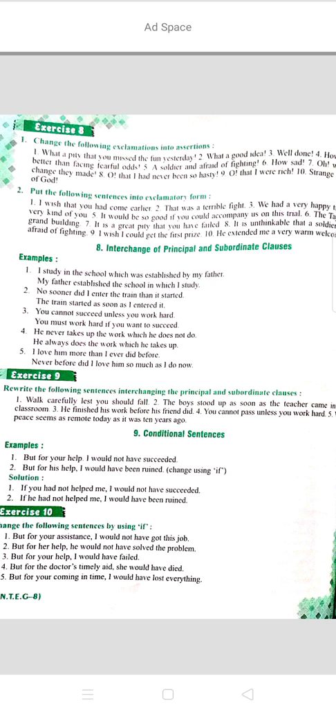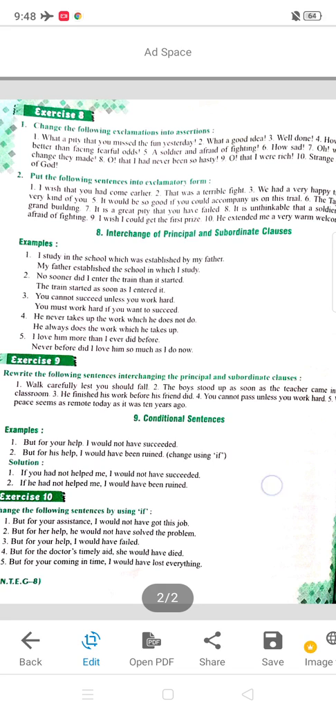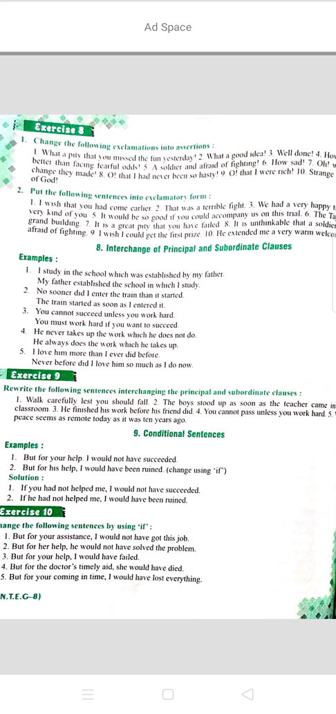Or second, you could see, you cannot succeed unless you work hard. Simply, you cannot succeed is your principal clause, that is not depending on any clause, an independent clause. But unless you work hard is your subordinate clause. So how will you interchange? You must work hard if you want to succeed. The exercise is given, with the explanation of it. Try to solve it, and the ninth exercise as well.